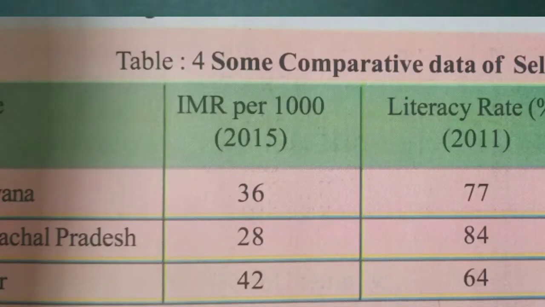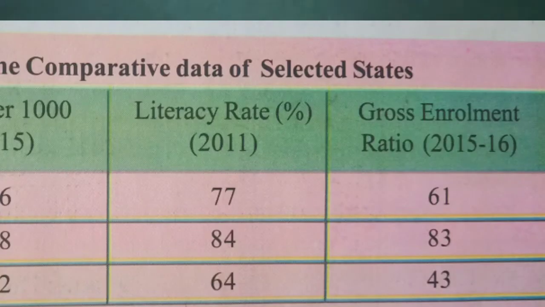And the next one we can see is the gross enrollment ratio. Enrollment ratio means the students who are being admitted from first to fifth class, or first to fourth class; that is called enrollment, newly coming children for the purpose of education. You can see that in Haryana it is only 61, in Himachal Pradesh the percentage is nearly 83, and in Bihar it is only about 43.